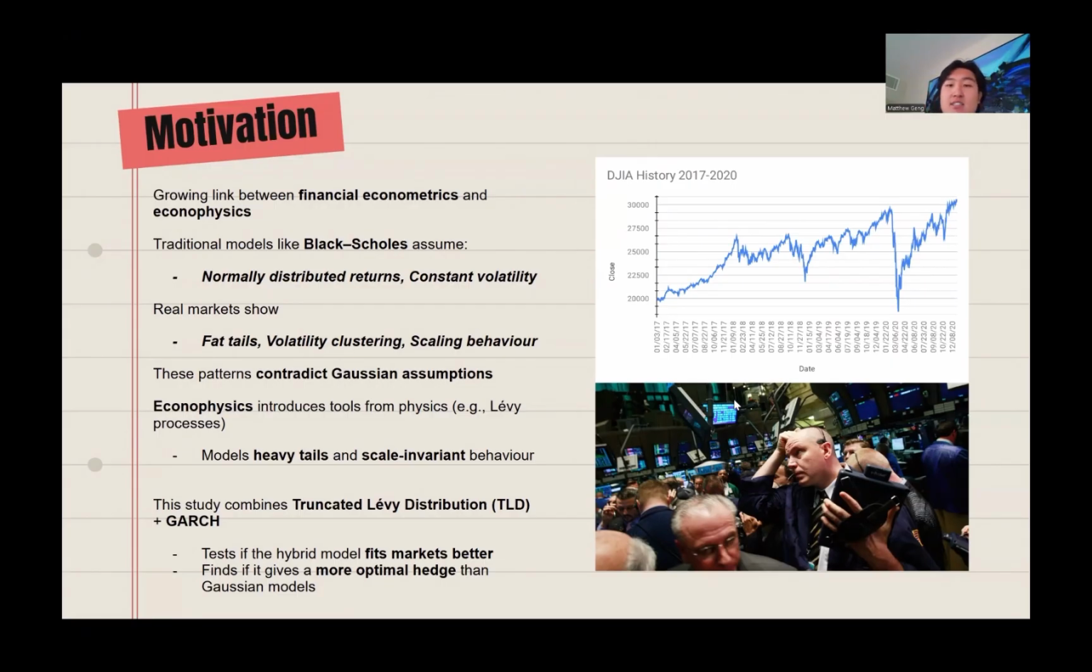Econophysics provides a theoretical foundation to address these limitations by using tools from statistical mechanics, especially Lévy processes that we'll be using to model the heavy-tailed and scale-invariant properties of market returns. This research builds on these insights to explore whether a truncated Lévy distribution combined with a GARCH volatility structure can better describe real financial dynamics and yield a more optimal hedge compared to Gaussian-based models.